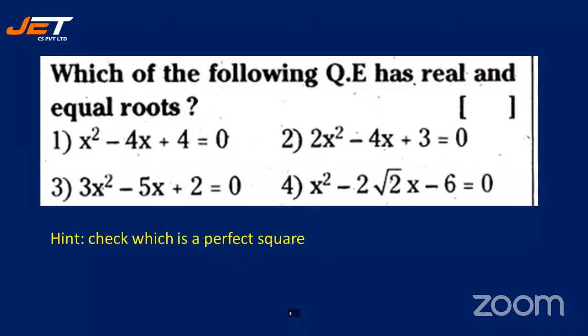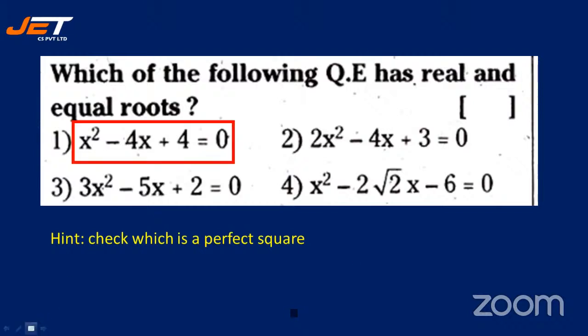So we had 2 equal roots. Like that you have to find out which has equal roots among all the 4 equations. Yes, quickly work out and give me your answer. By seeing the sum itself, you'll be able to know. Right? So let me check how many are giving me. Yes. Fine. It is option 1.